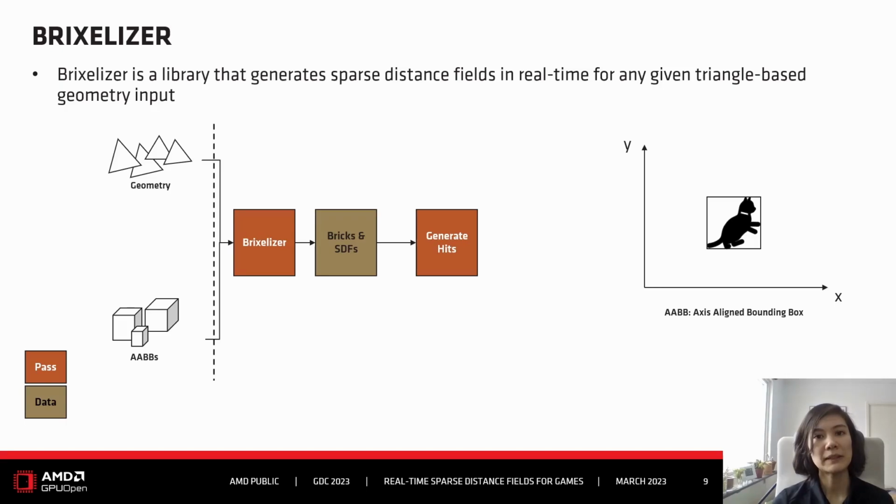This information will be taken by Brixelizer, and then Brixelizer will do its magic and generate the sparse distance field that you then can in turn use to ray trace the scene. So in the slide, you notice I say bricks and sparse distance fields. And what bricks mean, I will explain very shortly.